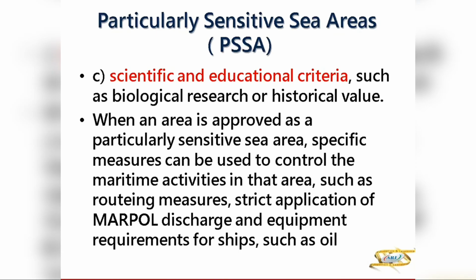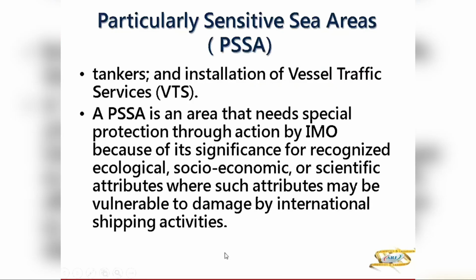So when an area is approved as a particularly sensitive sea area, you have to have specific measures to control the maritime activities in that area. So there can be routing measures where you have to take a roundabout or avoid that area, or strict application of MARPOL discharge and equipment requirements, like for your tankers, and then installation of VTS there, so they can direct the traffic around it.